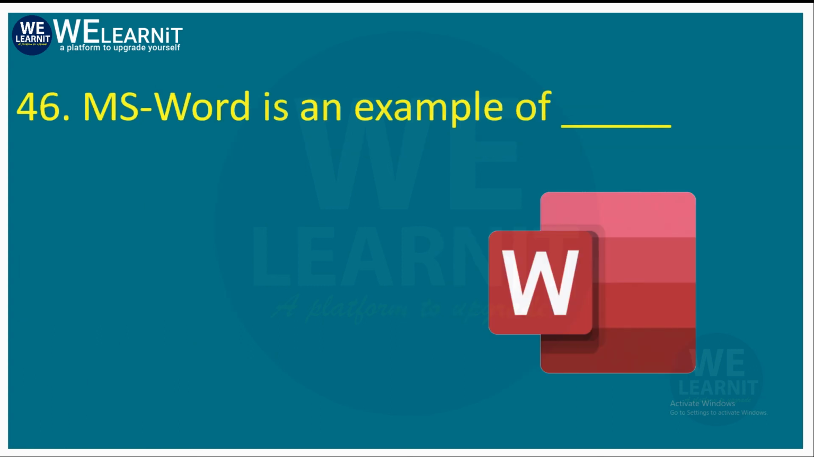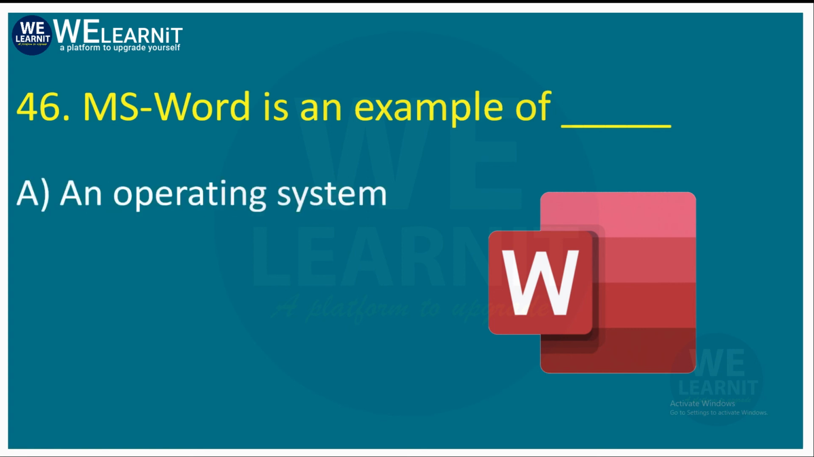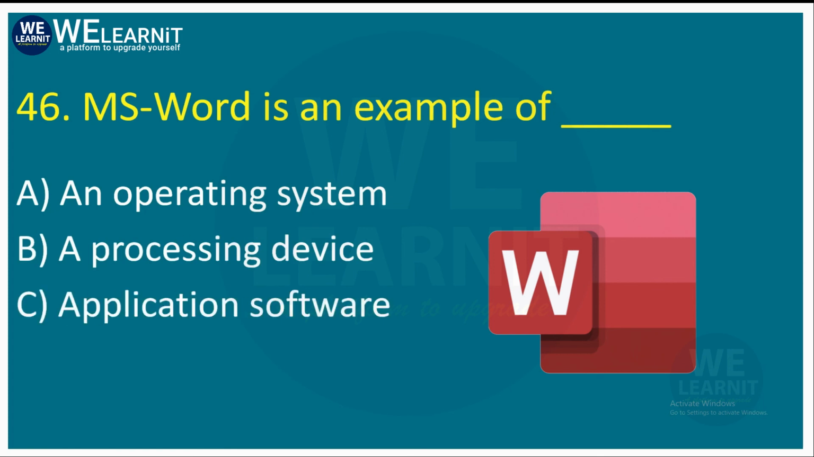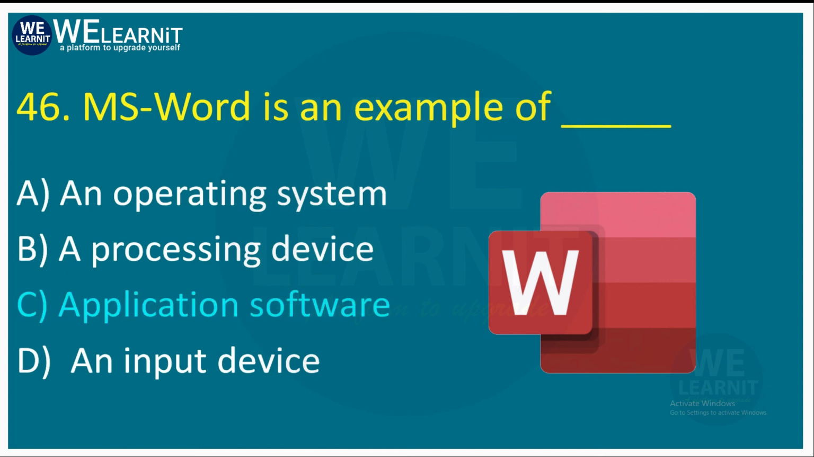MS Word is an example of. Options are an operating system, a processing device, an application software, or an input device. So the correct answer is it's an application software. Let's move to the next question.